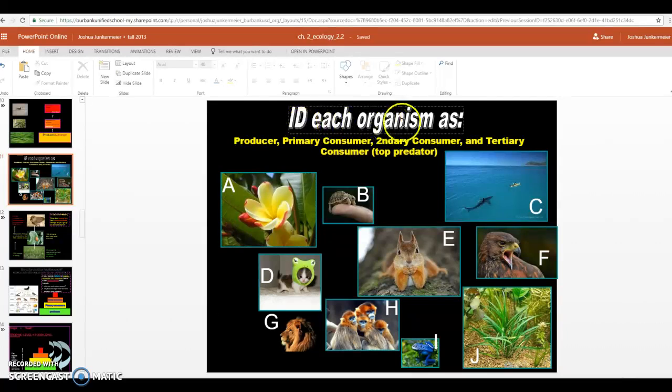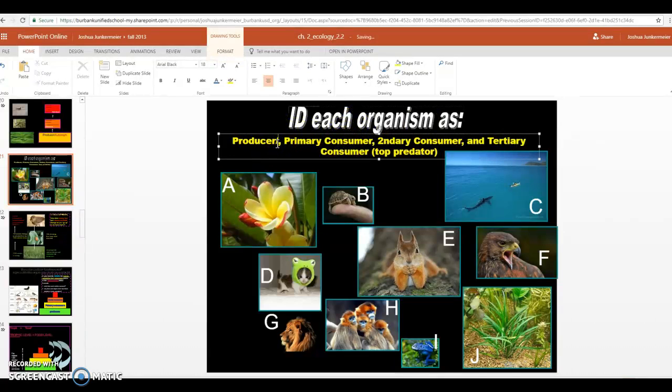It says identify each organism as, so we have to decide for each living organism here, we have to identify them as a producer or autotroph, as a primary consumer, secondary consumer, or this new term, tertiary consumer. It just means top predator. So we have three types of consumer, or three types of animals, and then producers, or autotrophs, we should say.